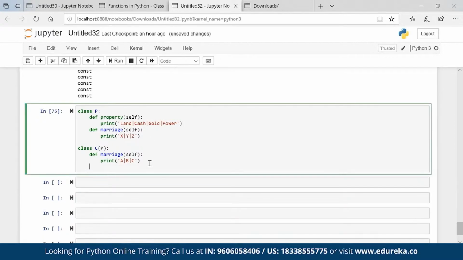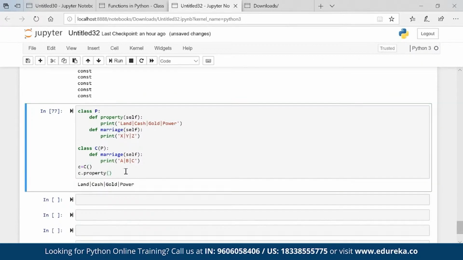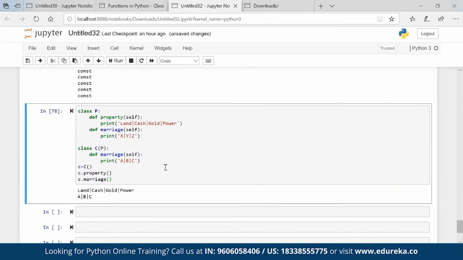Now if I create a class C object and try to call marriage, property will come automatically because the parent is very eager to give the property. But in marriage, will I get X, Y, Z or A, B, C? I will get A, B, C, obviously, because I'll get it from the child, not from the parent.